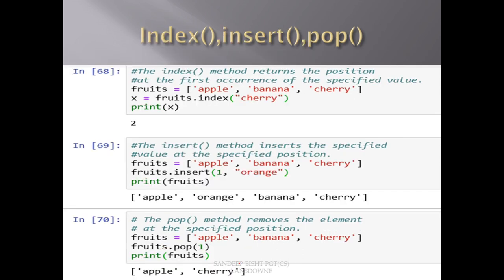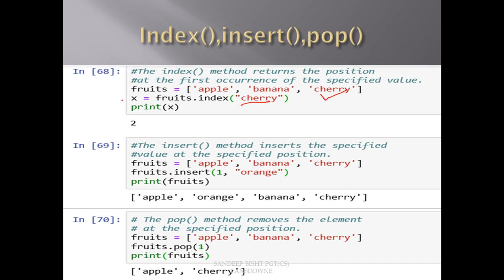Now the next 3 methods are index, insert and pop. What does the index method do? The index method returns the index of the passed element. Suppose I am calling this index method on this fruits list having these 3 elements. I want to have the index of this cherry, and as you know the index starts with 0. So 0, 1, 2.